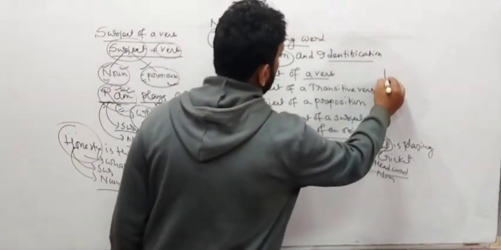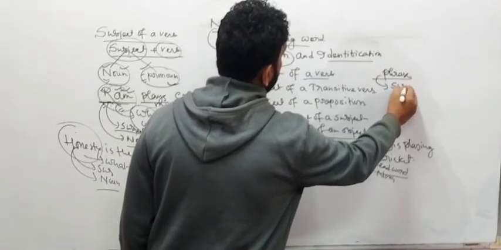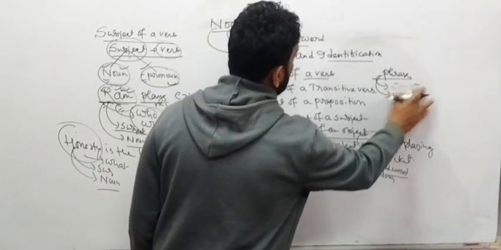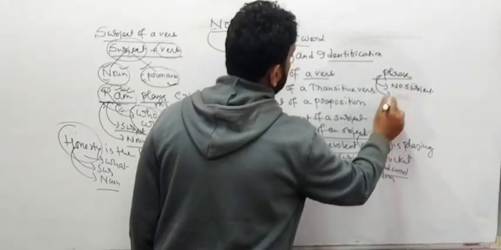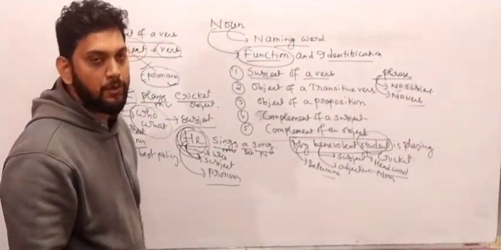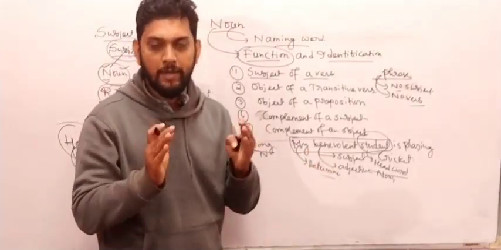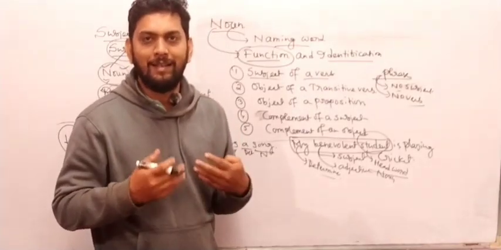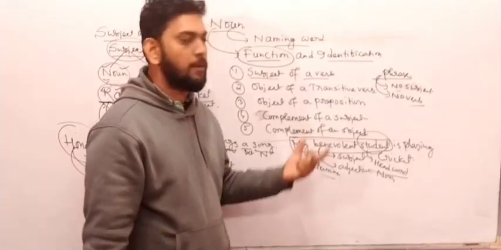A phrase is a group of words which do not have any subject and any verb. Or you can write it this way: no subject, no verb. A phrase is a group of words which do not have any subject or any verb. You see, my benevolent student is a phrase. My benevolent student, this one is a phrase. It doesn't have any subject and also no verb, and because of this reason we can call it a phrase.